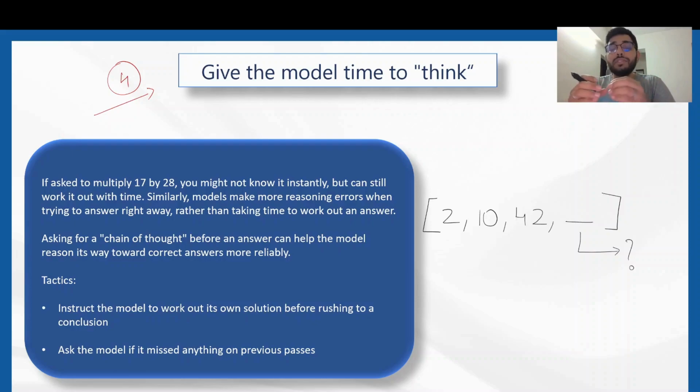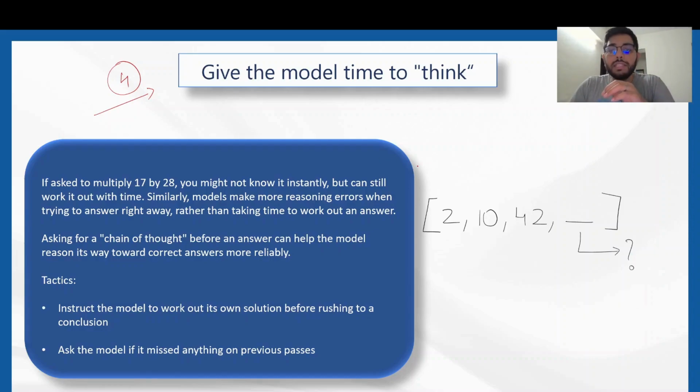This is what happens to generative AI models as well. They also need time to think, because they also mimic our biological human brain. So we need to explicitly instruct the model to take time and think over the solution it is processing, and ask the model to check if it has missed out on any previous processes.